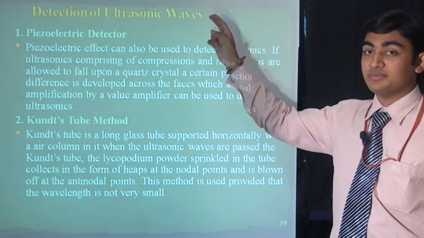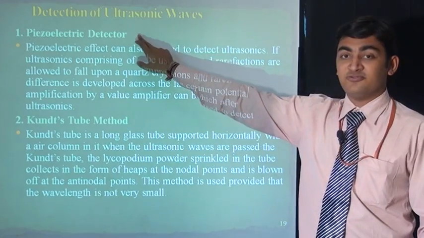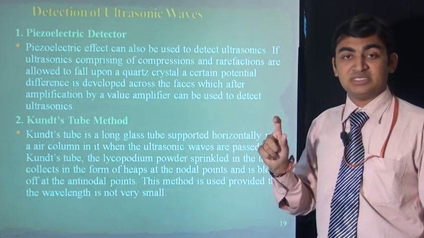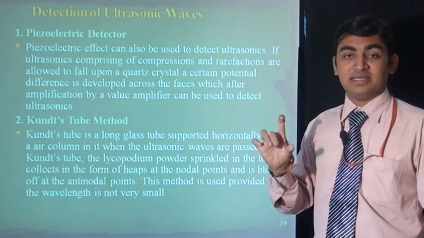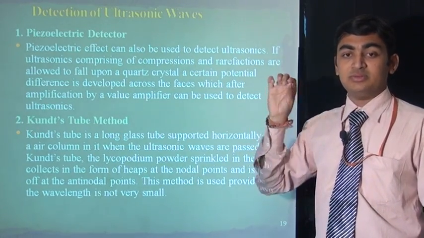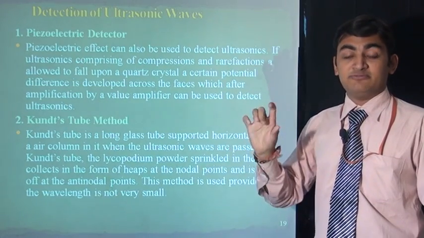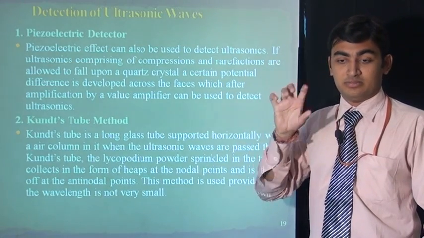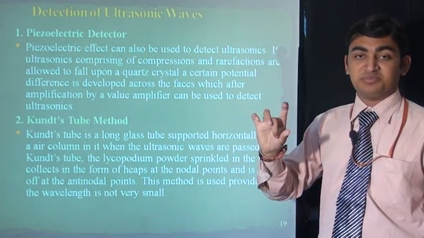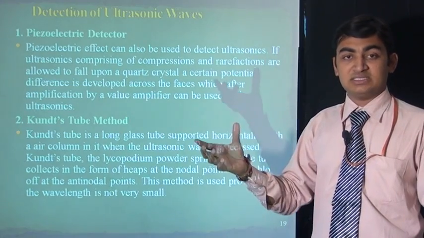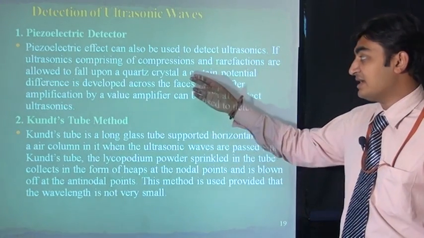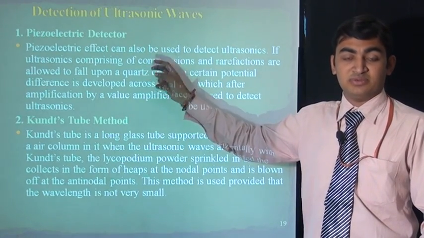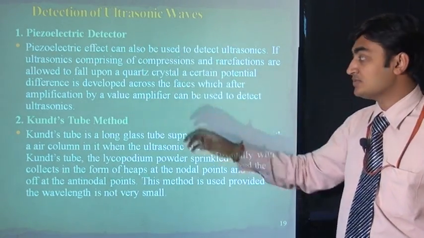Detection of ultrasonic sound. In detection of ultrasonic sound, first is the piezoelectric detector. In the piezoelectric detector we use the piezoelectric effect. When we apply the ultrasonic sound on the piezoelectric substance, it will produce an electric field by ultrasonic pressure. Ultrasonic pressure will generate voltages, and by this voltage we can find the ultrasonic sound which has some frequency above 20,000 hertz.